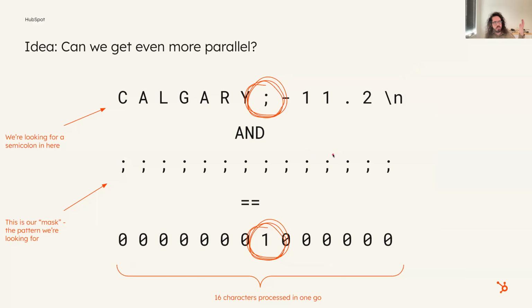So how does this even help us at all? Well, instead of using the plus operation, we can use the and operation. Here's a line of our data: a city name, semicolon, minus 11.2, and a new line. We can and that with a series of semicolons, and wherever we end up with a 1 is the position of where the semicolon is in the original. We have 16 semicolons, so we did this at 16x parallelism.